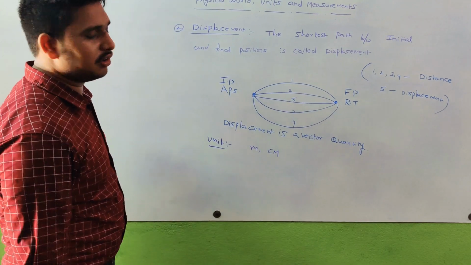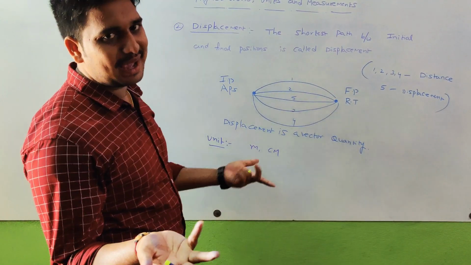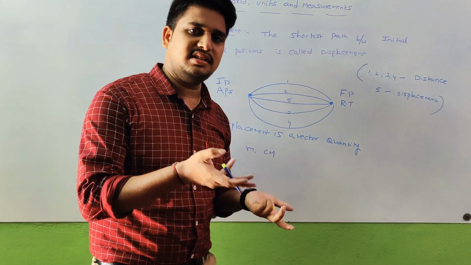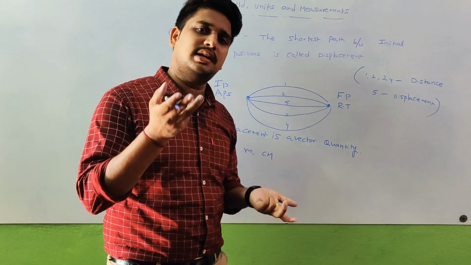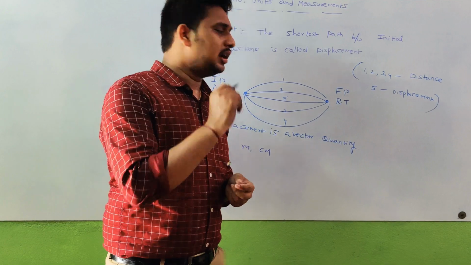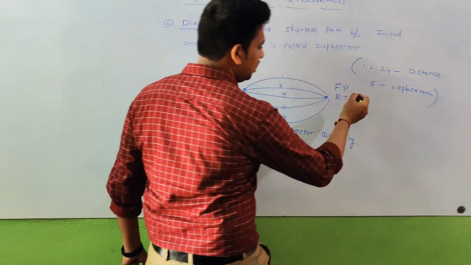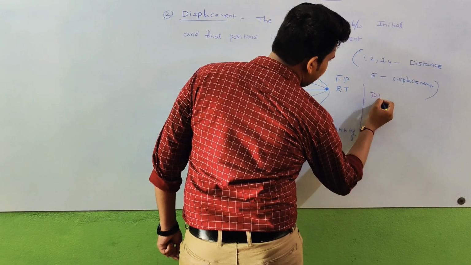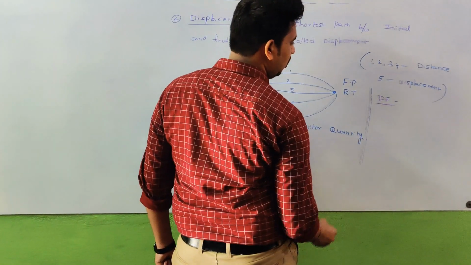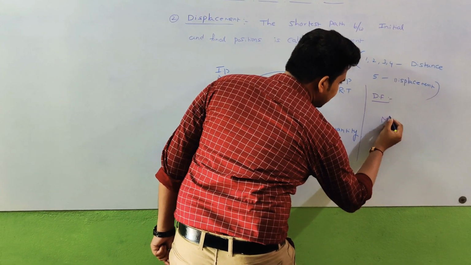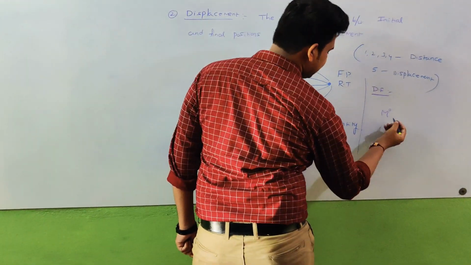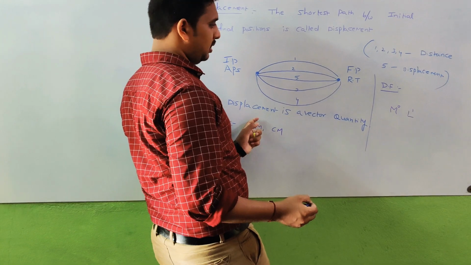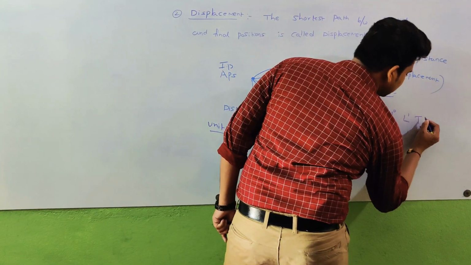How to write the dimensional formula? If the unit is the same, then the dimensional formula is also the same. So the dimensional formula for distance and displacement are both the same. Already we know the dimensional formula for distance. What is the dimensional formula for distance? M power 0 because there is no mass term here, no kg here, L power 1 because here meter power 1 is there, and T power 0.